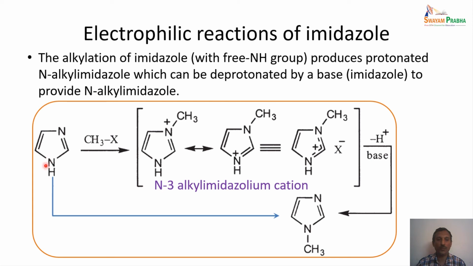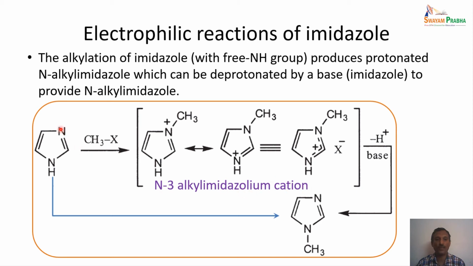If we take an unsubstituted imidazole, that is, the nitrogen is having a hydrogen, then in that case reaction with an alkyl halide actually leads to the alkylation taking place on the nitrogen itself, because this compound basically is formed through the N3 alkyl imidazolium cation.